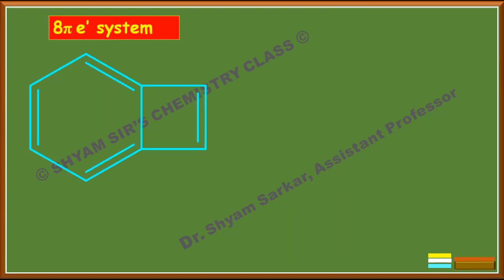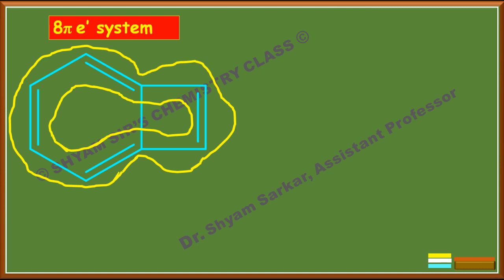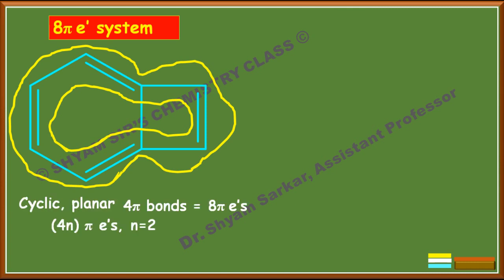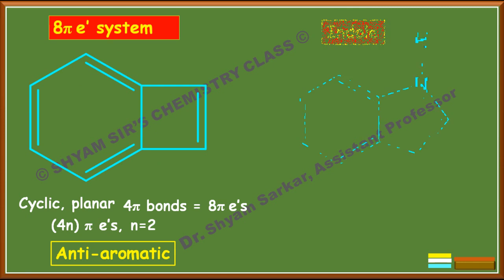Okay, so next system, let us see. If you see this system, here also if you imagine this ring arbitrarily, in between these two rings there are 4 pi bonds. So 4 pi bonds, and this is cyclic planar. So 4 pi bonds means 8 pi electrons. That means it matches the 4n pi electron system, where n equal to 2. So this is an anti-aromatic compound. Okay, let us see the next example.